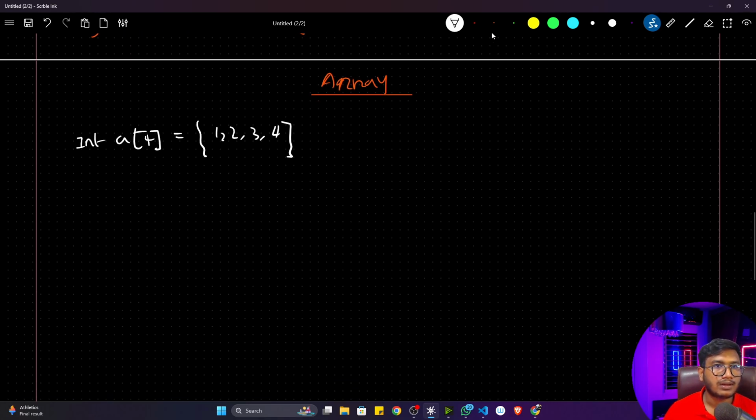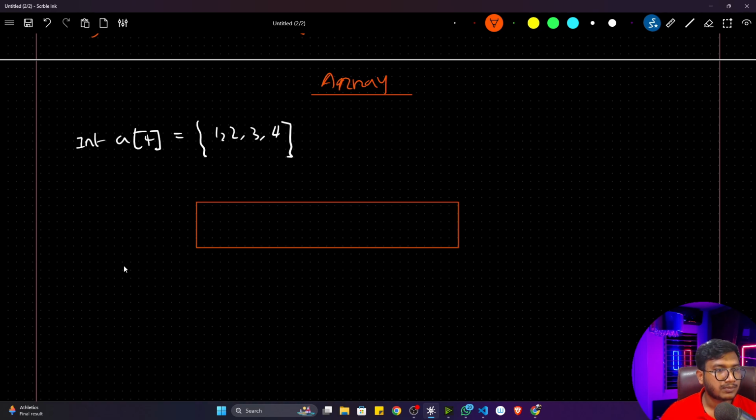It will create a memory block with a size of 4. Then these values 1, 2, 3, 4 will be stored.